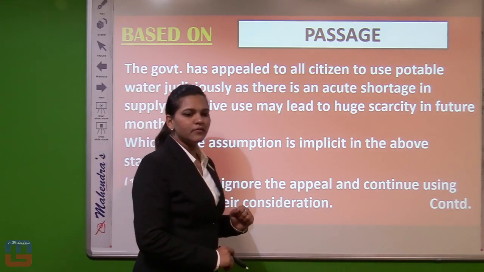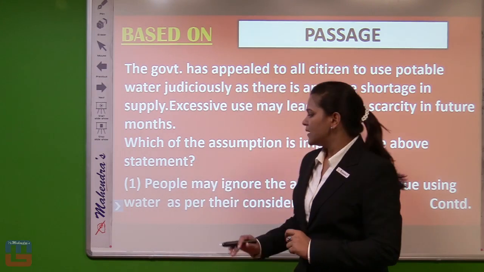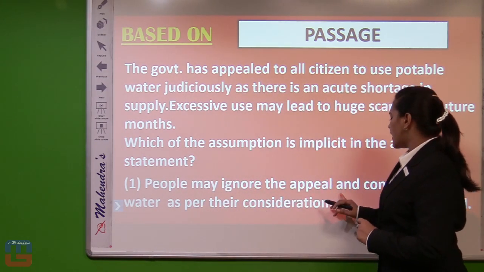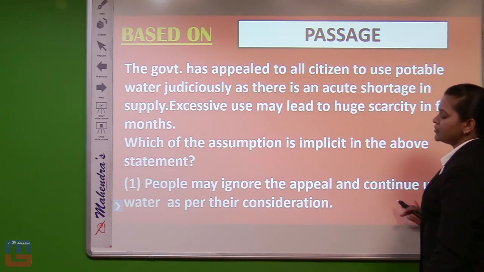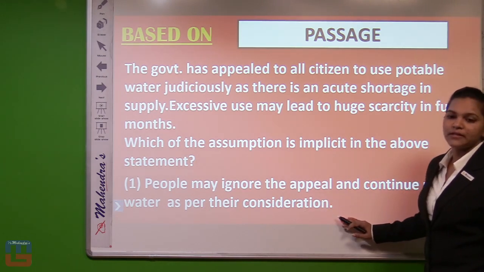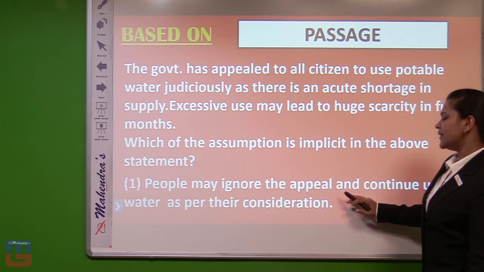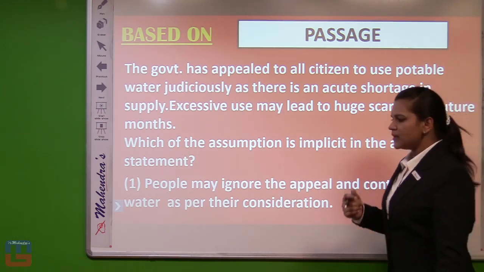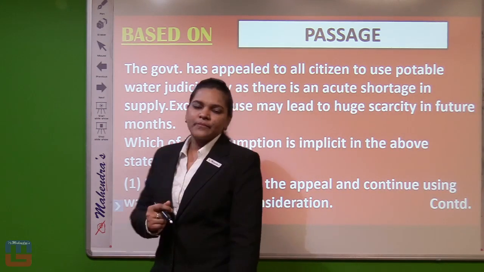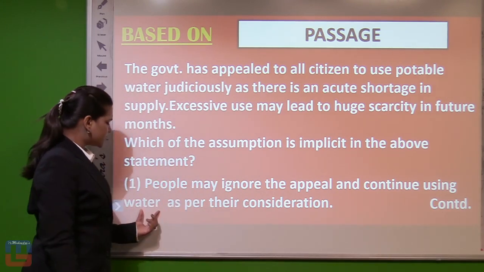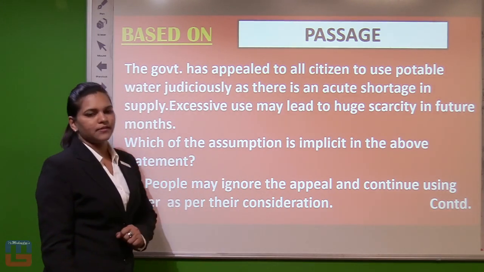Now we have to deal with 5 statements. People may ignore the appeal and continue using water as per their consideration. Maybe the people are ignoring the appeal and continue using water as per their consideration.